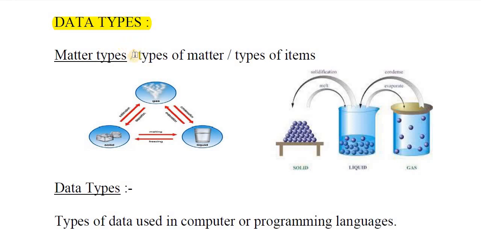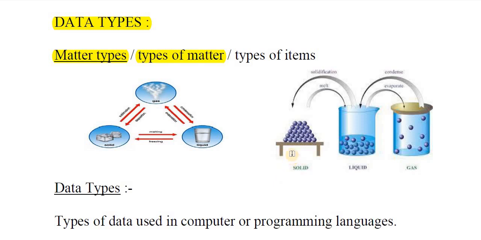To understand data types, I will give one example. In science you already know the types of matter, which you have studied in lower classes. There are three basic types of matter: solid, liquid and gas.